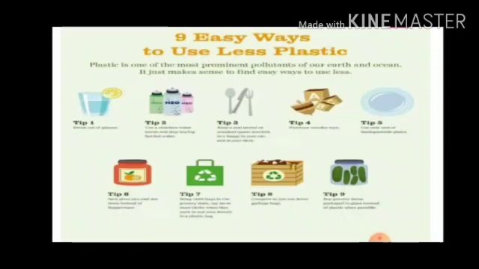We insist shopkeepers use paper bags. We carry cloth or jute bags when we go out for shopping. We do not use plastic bags to store eatable things. We do not throw plastic bags here and there after use. We never burn plastic bags and other plastic items. We do not put garbage in plastic bags and throw it away.